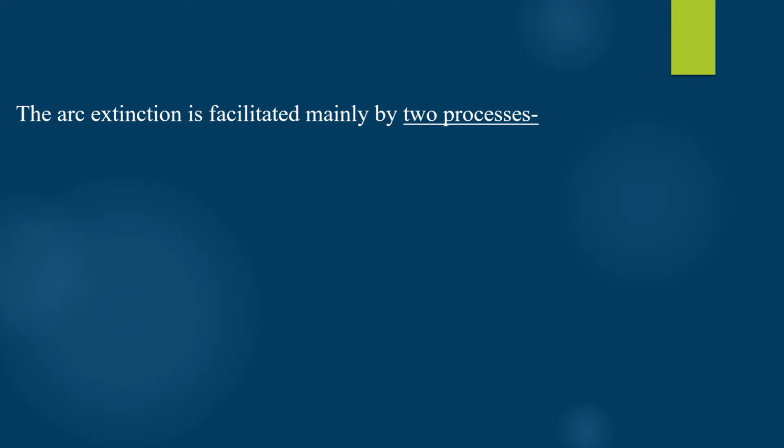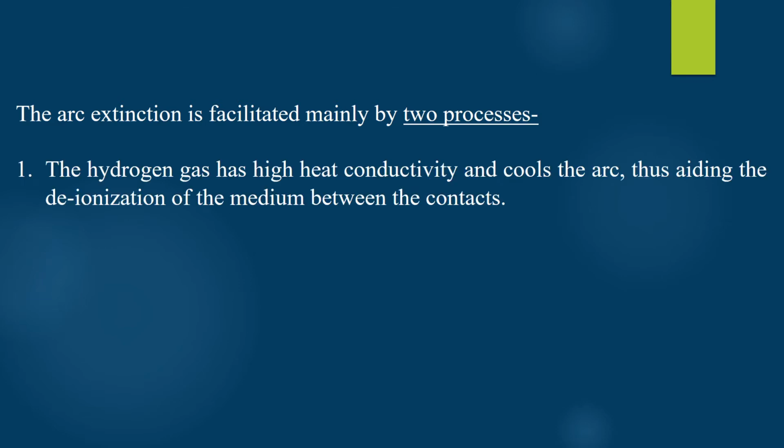So how will the arc get extinguished? When the hydrogen gas bubble has surrounded the arc region and is preventing any oil from passing through the gap between the two contacts when they get separated, this is possible mainly by two processes. First, the hydrogen gas has high heat conductivity and it helps in cooling the arc.